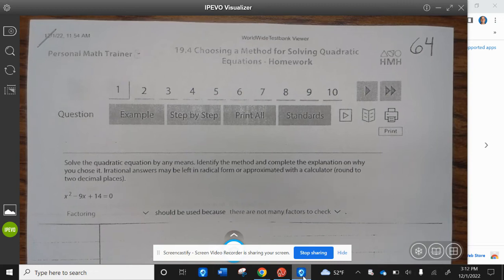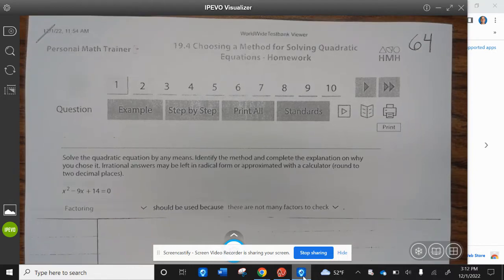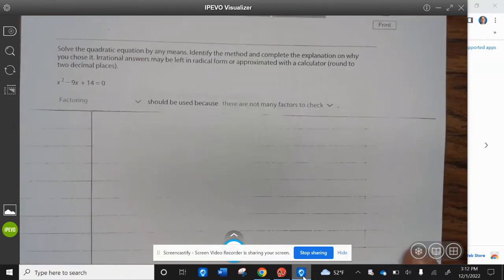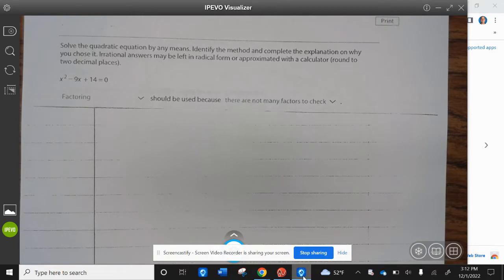Okay, Wildcats, we're at journal page 64. Choosing a method for solving quadratic equations. All right, example 1. Solve the quadratic equation by any means. Identify the method and complete the explanation on why you choose it. Irrational answers may be left in radical form or approximated with a calculator. Round to 2 decimal places.